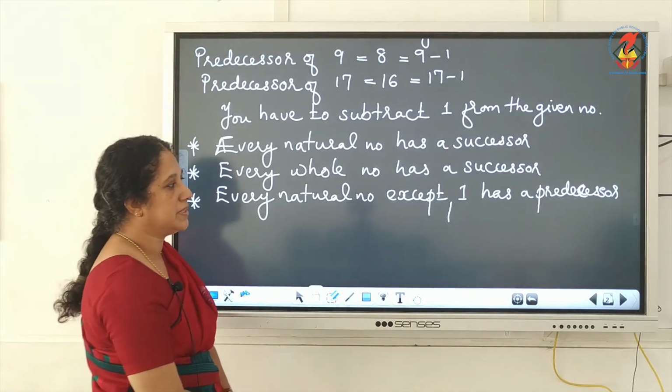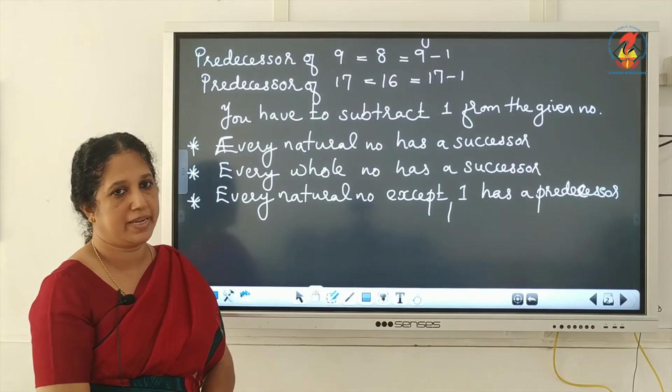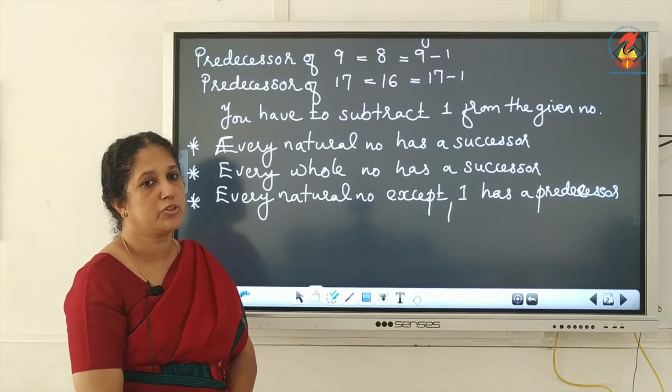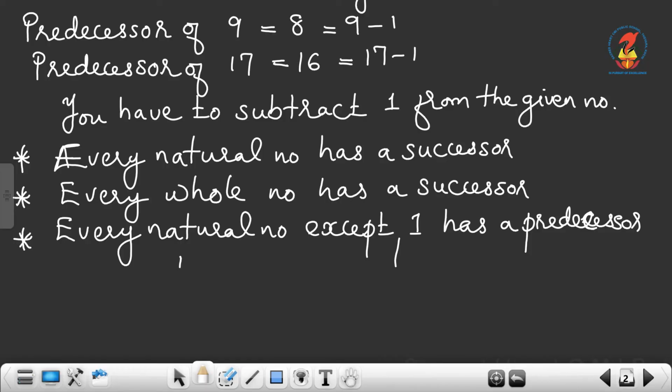How will you get the predecessor of 1? 1 minus 1, what you will get? 0. So, 0 is not a natural number. So, we can say that the natural number 1 has no predecessor.